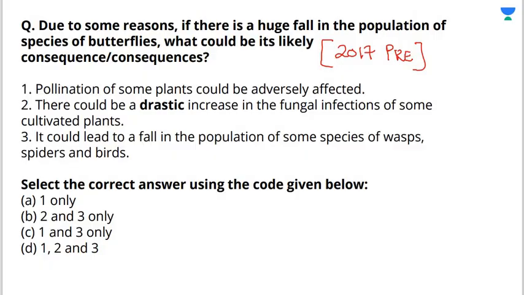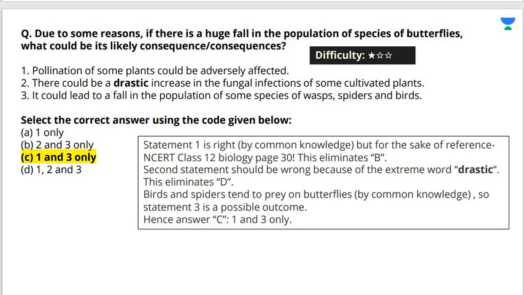Correct answer to this question is, it is C. That is statement 1 and 3 are correct. Statement number 2 is wrong. Statement 2 जो है वो गलत है. Second statement should be wrong because the extreme word drastic, ठीक है, it is extreme word and extreme words are always wrong. Now this question has been taken from NCERT class 12th biology page 30. ठीक है, तो I've told you the source also of this question. तो आपको NCERT class 12th 11th की biology तो जरूर पढ़नी है.